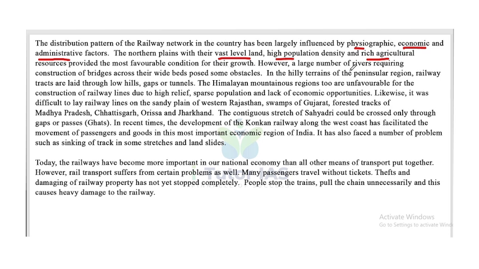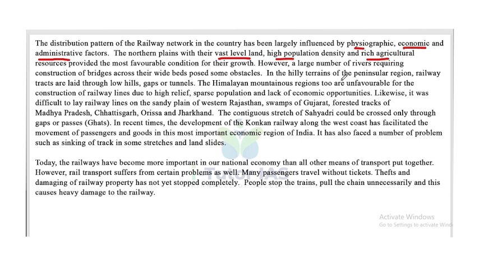However, a large number of rivers requiring construction of bridges across their wide beds posed some obstacles.